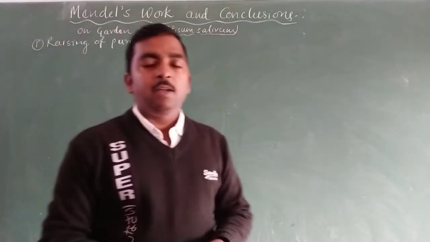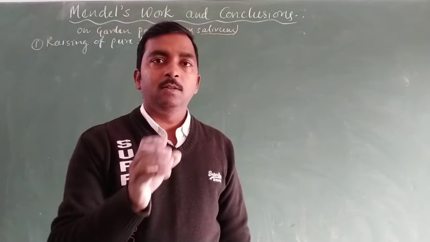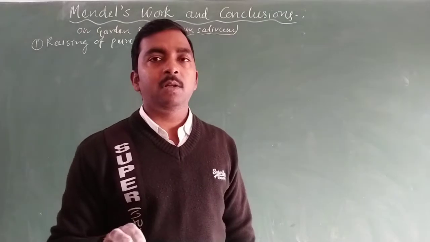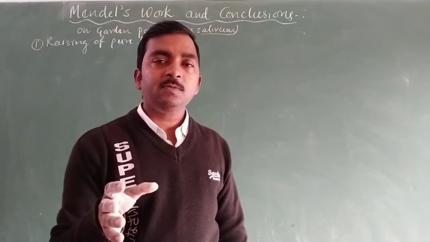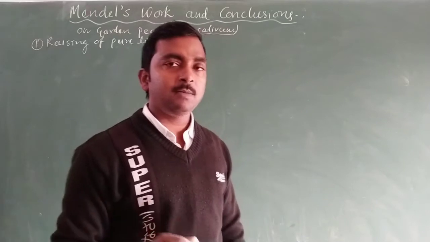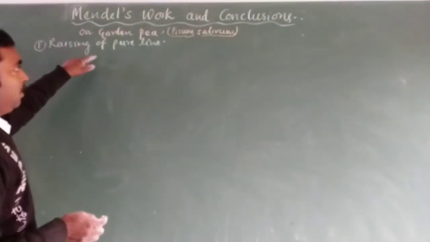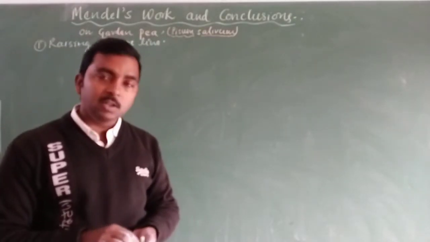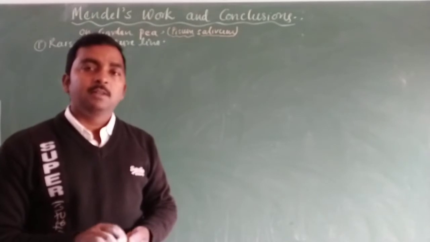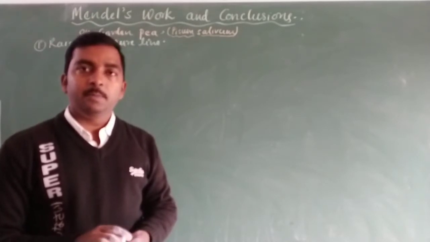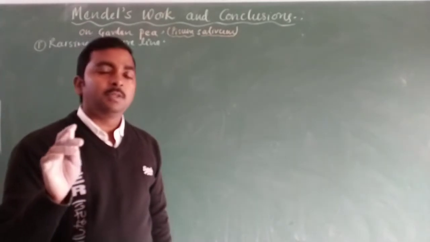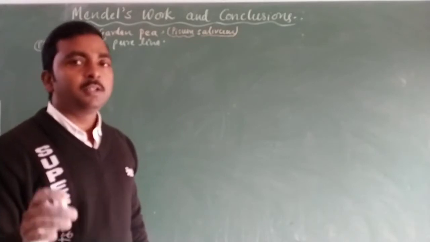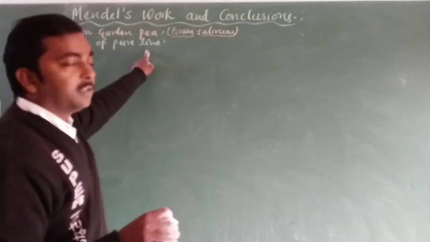As we discussed in the previous video lecture, the selection of a pair of contrasting traits is one of the reasons behind the success of his experiment. So the raising of pure lines is also related to the contrasting traits. It means the contrasting traits selected by Mendel need to remain in a pure condition, or pure line, before starting the experiment.